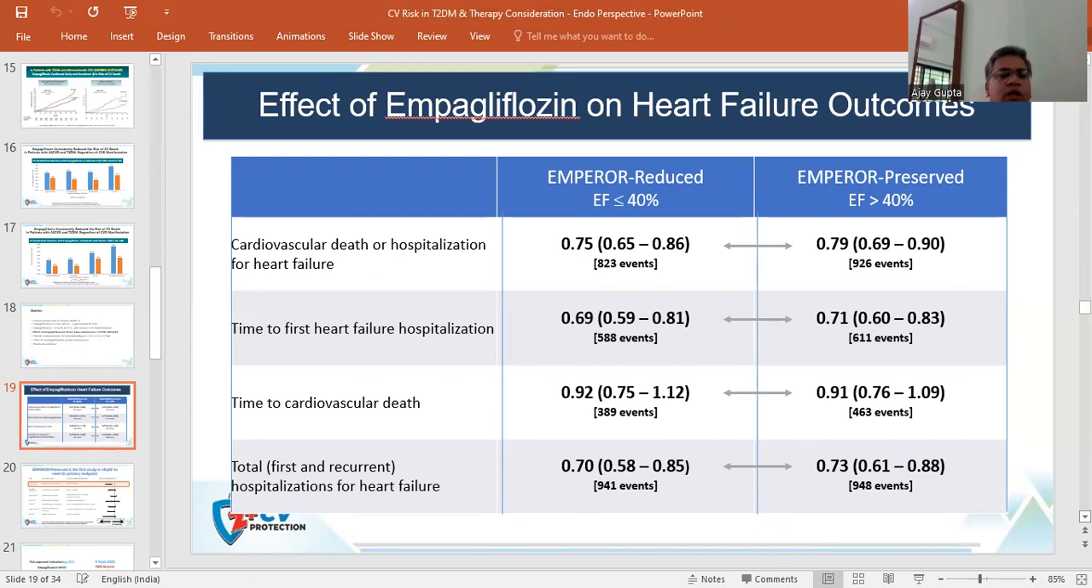For EMPEROR-Preserved, the time to first hospitalization for heart failure is significantly reduced in patients whether they have a reduced ejection fraction or a preserved ejection fraction. Similarly, a reduction in time to cardiovascular death has been demonstrated, but not to a statistically significant level. For total first and recurrent hospitalization for heart failure, the beneficial effect has been demonstrated in both groups, those with a reduced ejection fraction and those with a normal ejection fraction. So in both parameters, a significant beneficial effect in reducing hospitalization for heart failure has been demonstrated.